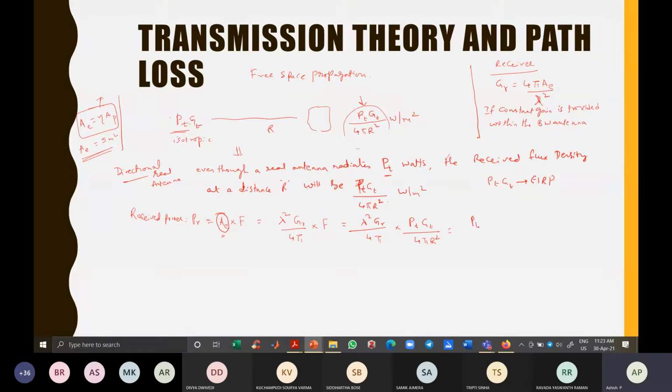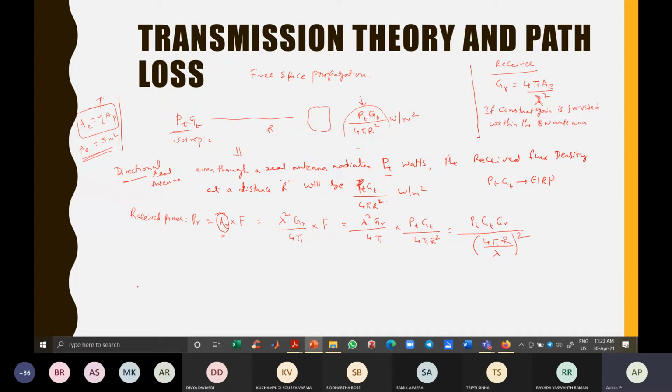So this can be written as PT GT GR divided by 4 pi, two times there is R square, and this lambda square is there. All of these you can write down and put a whole square.